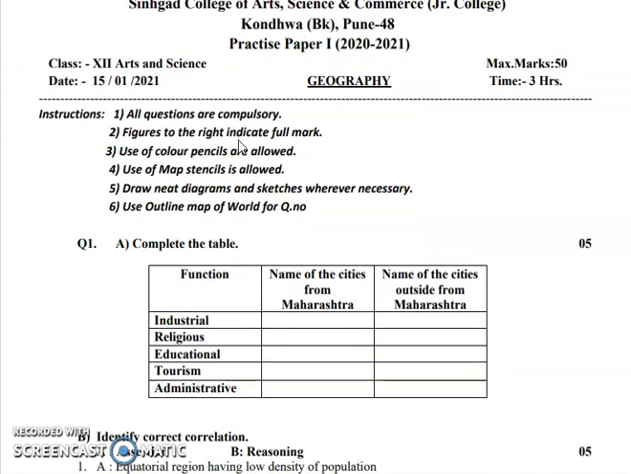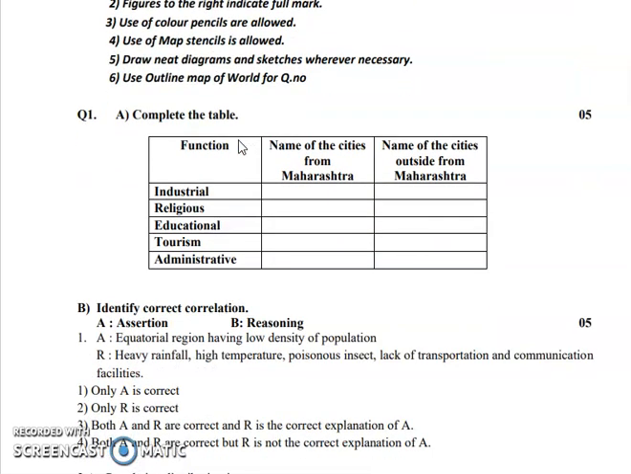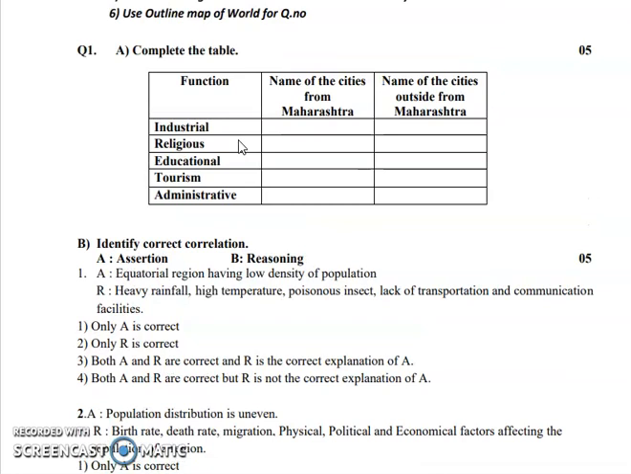Now this is for 12th standard students, geography subject, and you all know what are the rules and regulations which you must follow. Now the first question which we can see over here is complete the following table. So you can see there is a table here. It has functions, name of the cities from Maharashtra and name of the cities outside Maharashtra.